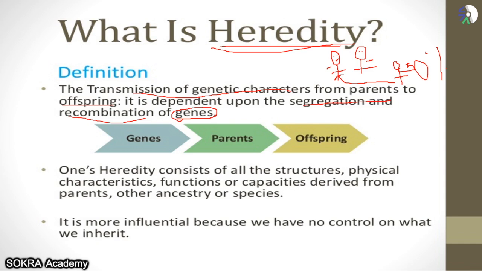Like I gave you the example of brown eyes. That is physical appearance. But it does not necessarily have to be only physical appearance. It can be function or capacity derived from a parent. Now, what does this mean? Function or capacity. This is one of the examples which is not included in your book, but I'm covering it for greater knowledge. It might happen that your mother is very sensitive to allergy.